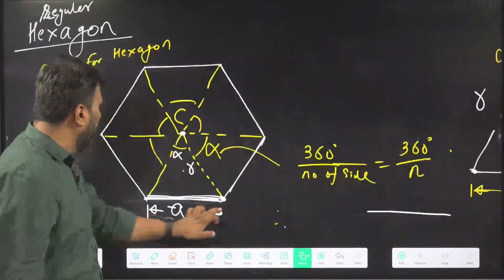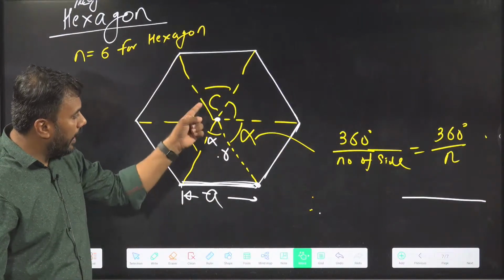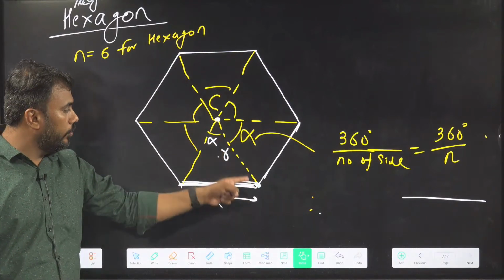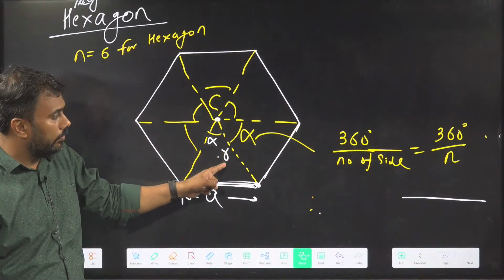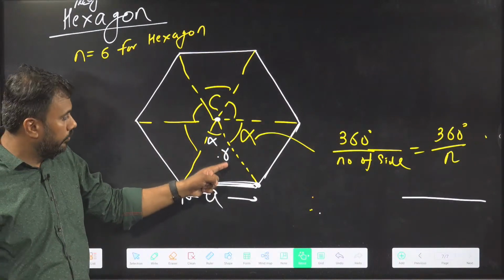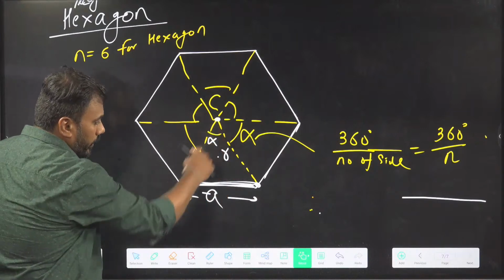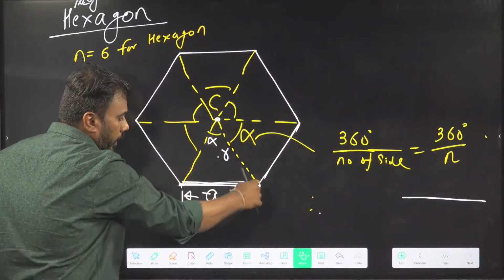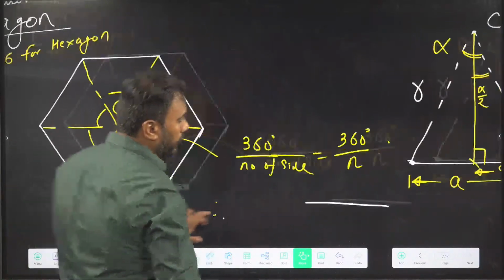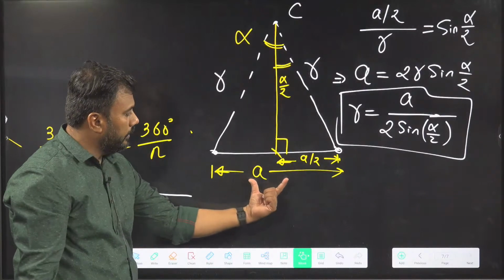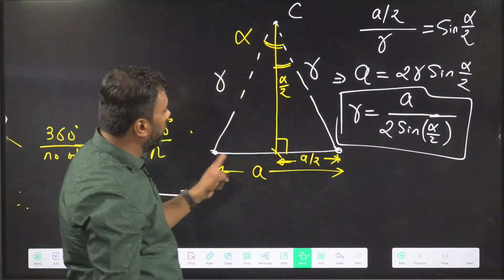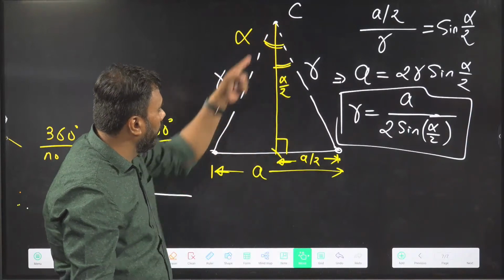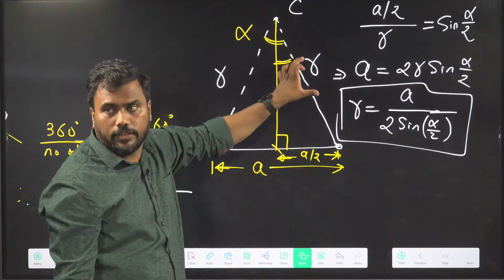See, we were deriving the distance of center to any vertex. Center to any vertex distance, I have termed this distance to be R. I was trying to find this R. For finding out this R, I was looking at this triangle separately. In this triangle, the base length is A. I have drawn the triangle separately. This was the center, and this distance R has to be determined.